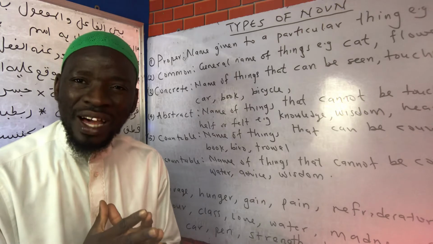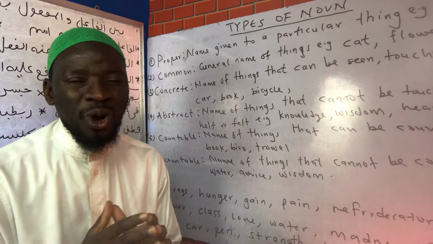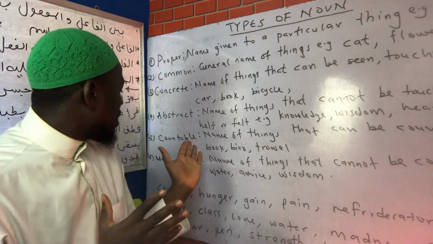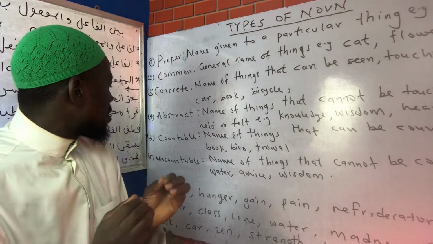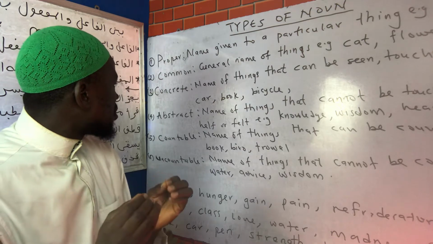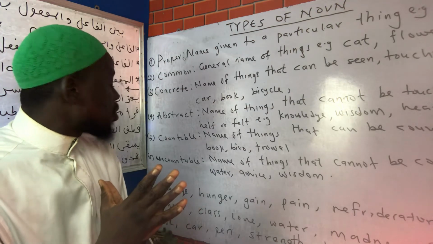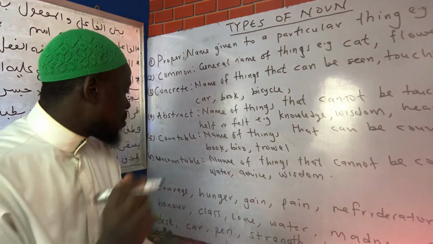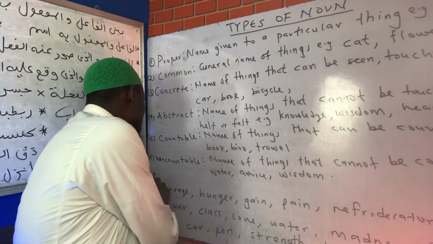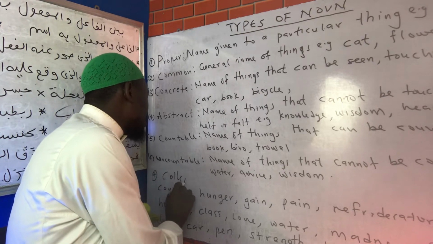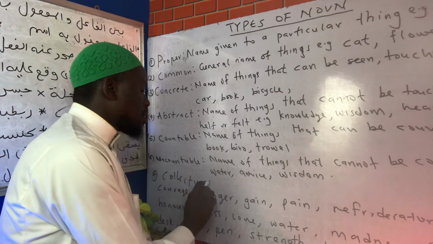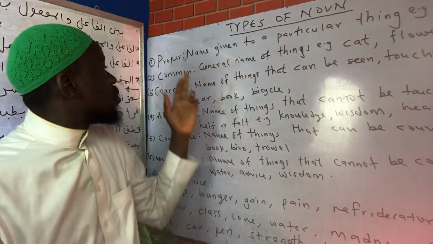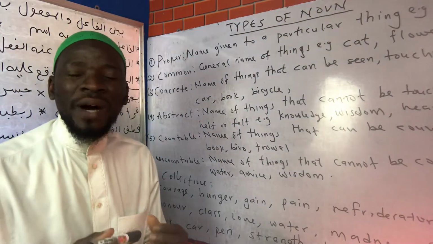And in today's class, we want to look at the types of nouns. Basically, I'm going to mention here 6 types of nouns, or 7. We are going to mention 7 types of noun in this class. The other one is collective noun. So the first one we are going to start with is proper noun.